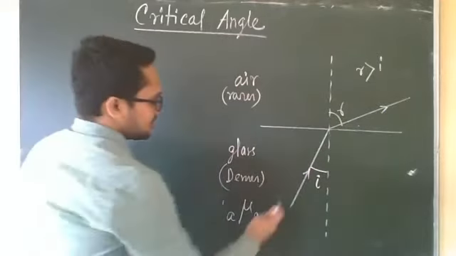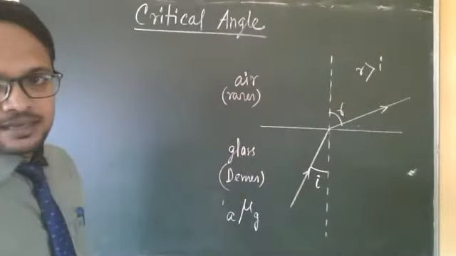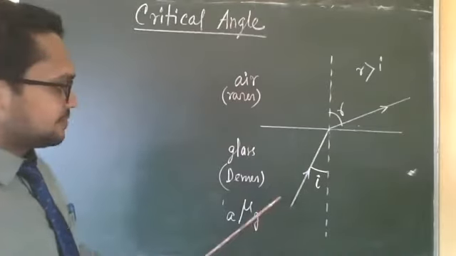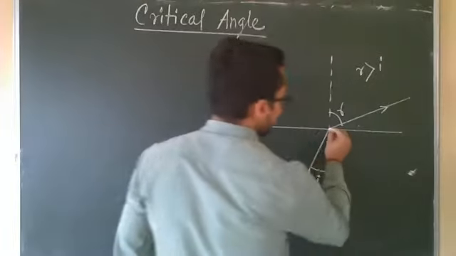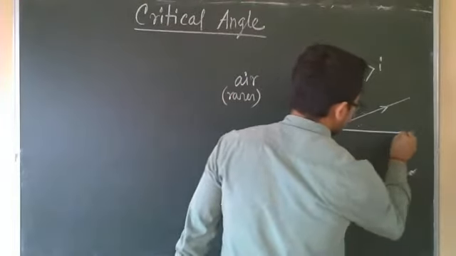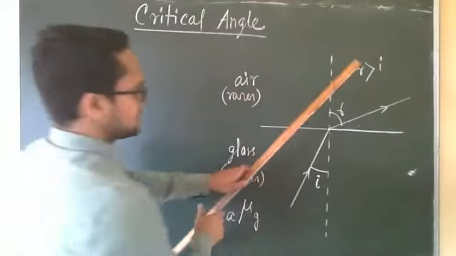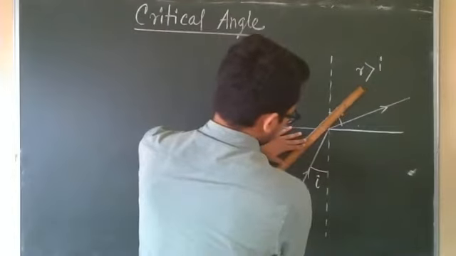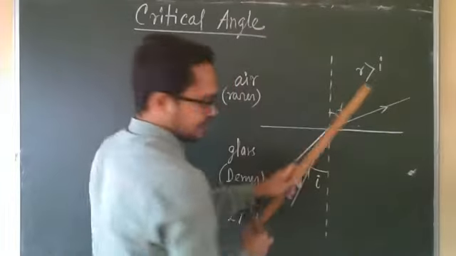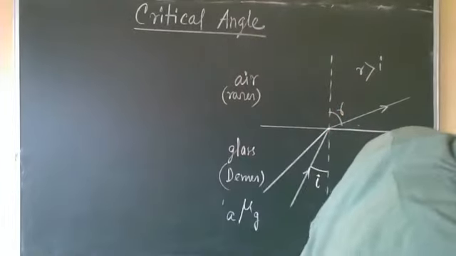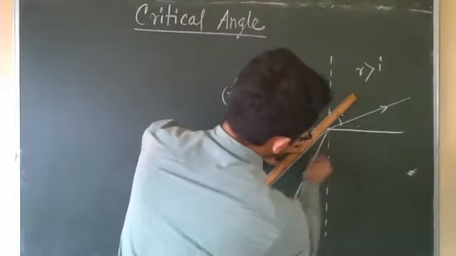Now, if we increase this angle, then we will get one particular angle in the denser medium, the glass medium, for which the refracted ray will go along the interface. Suppose that angle is this. This is the angle. I am taking another color of chalk, just wait. This is the angle.